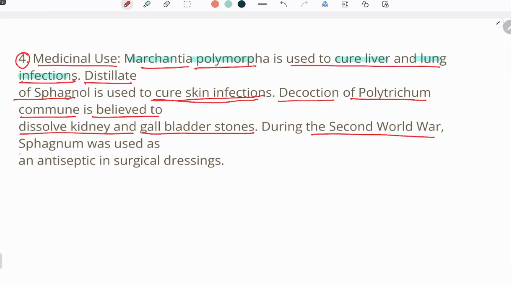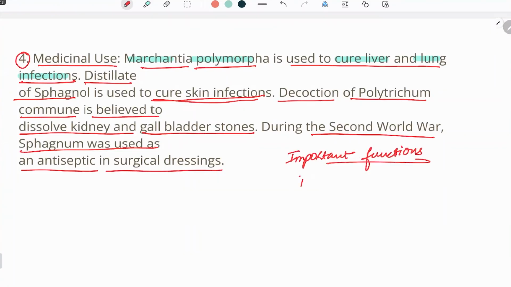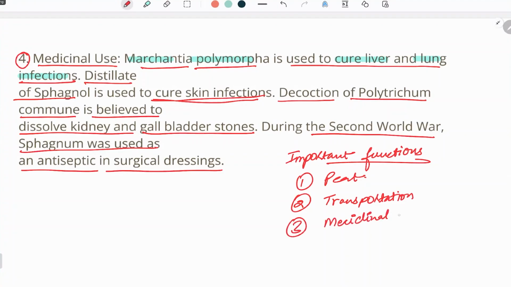During the Second World War, sphagnum was used as an antiseptic in a surgical dressing. So there are three important functions. First one is peat. Second one is in transportation, and the third is used as a medicinal plant. Bryophytes have a lot of medicinal plants which are used in Ayurveda.